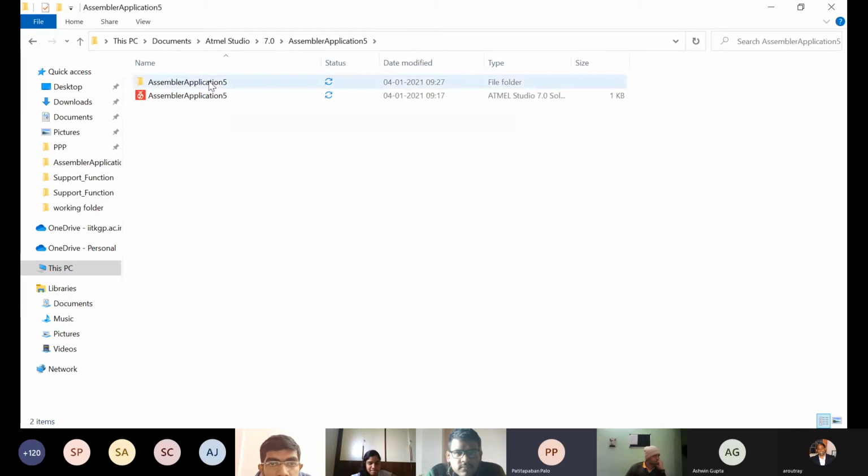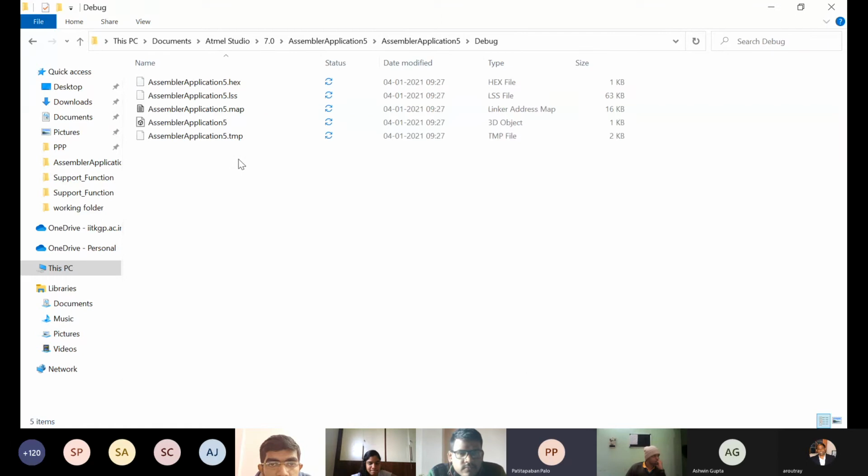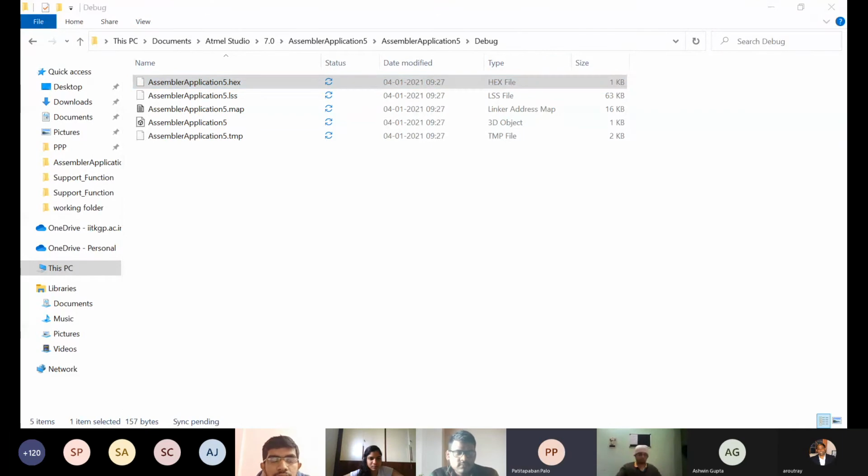When I go to assembler application 5, to the debug folder, there is a hex file, assembler application 5.hex. So this hex file we are going to use for burning our code into the Atmega 32 in our circuit. So next, what I'm going to do is that I have to design my circuit. Designing a circuit in Proteus is very simple.